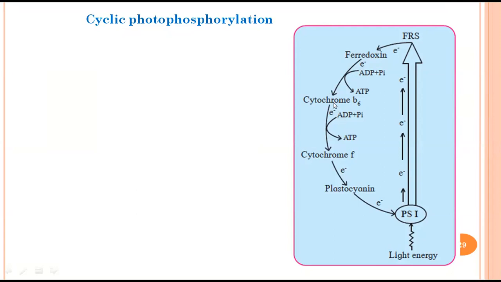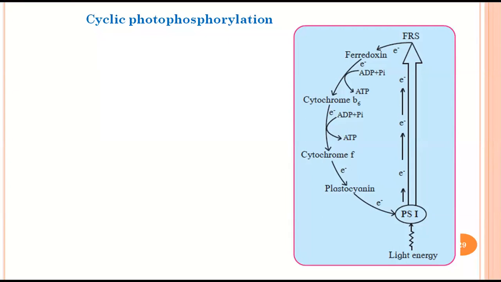Similarly, in a subsequent step where cytochrome B6 transfers the electron to cytochrome F, another molecule of ATP is synthesized. In a similar way, the electron is further passed on through electron carriers, and ultimately the same electron which was emitted from PS1 comes back to the photosystem again. That's why it is called cyclic photophosphorylation.